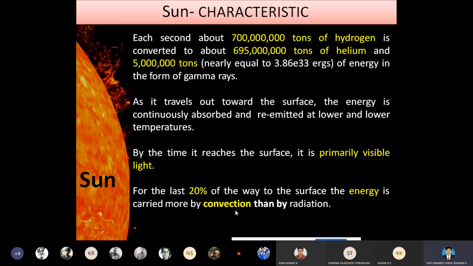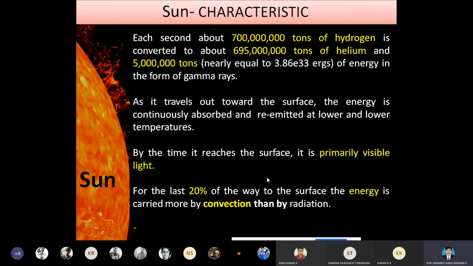As we all know, there are basically three modes by which heat is transferred from one place to another. The first one is conduction, the second one is convection, and the third one is radiation.